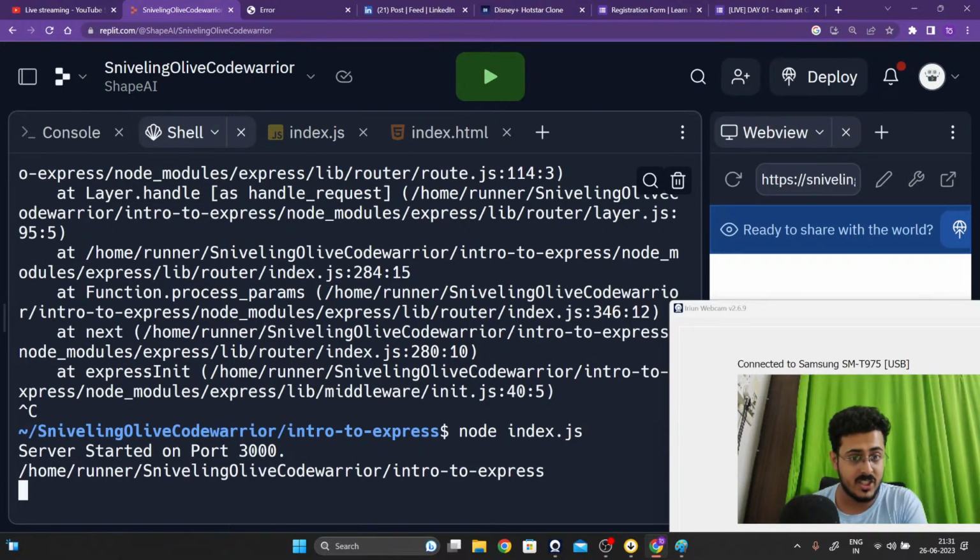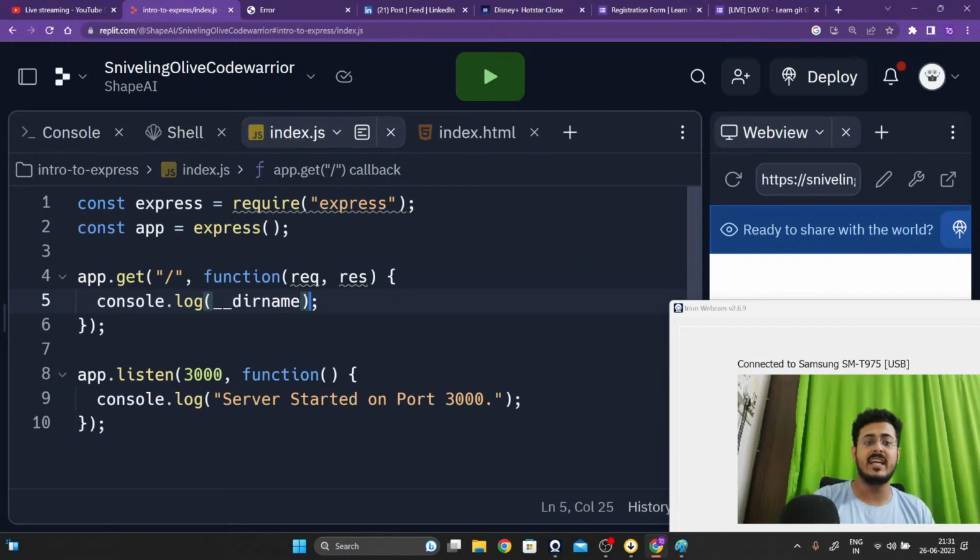Now index.js and index.html are present inside the same folder, right, guys? Please let me know. So the path to both of them is the same as well. And that is what we are doing right over here.